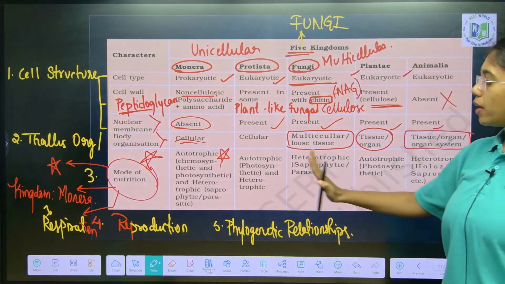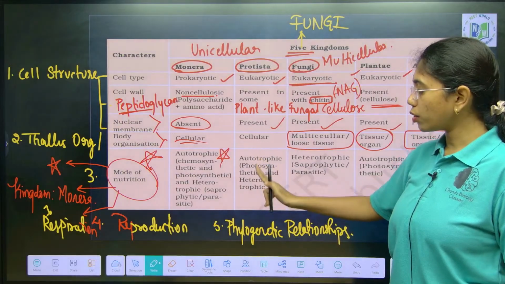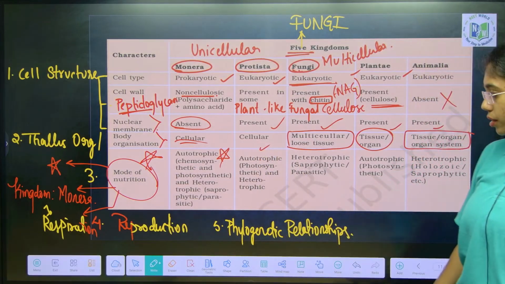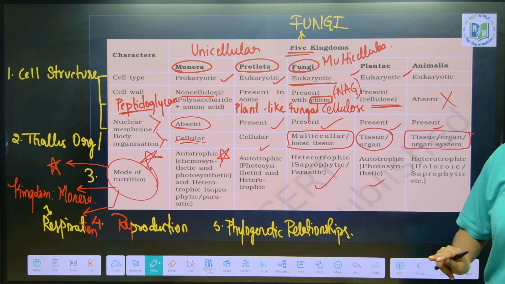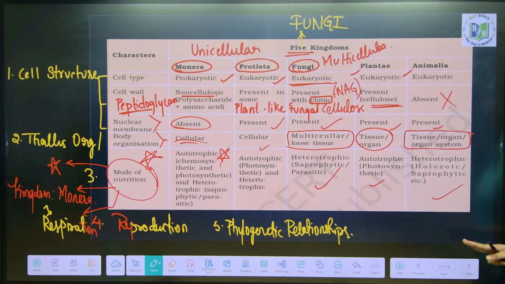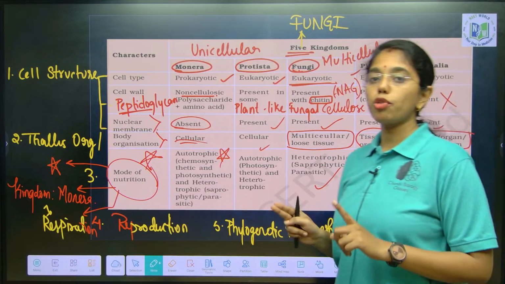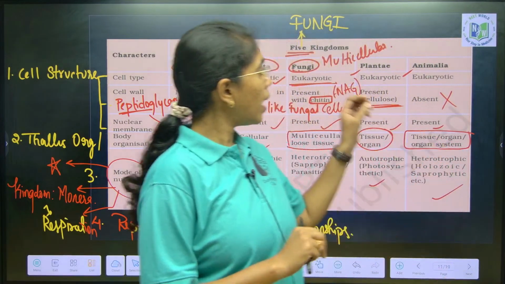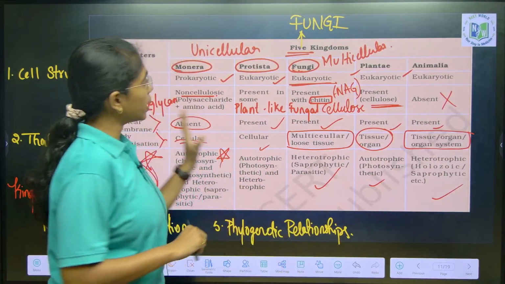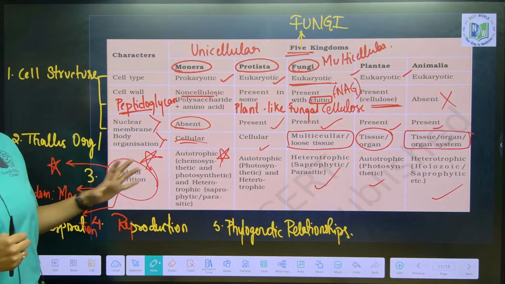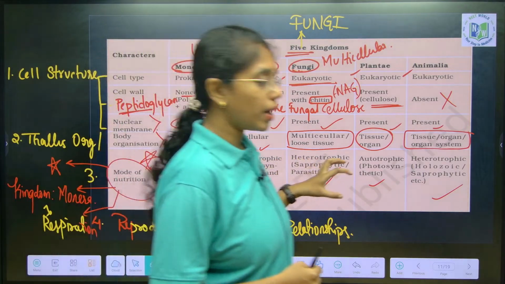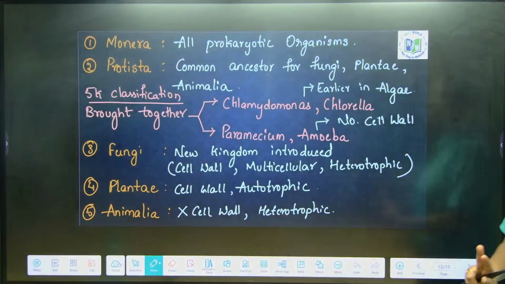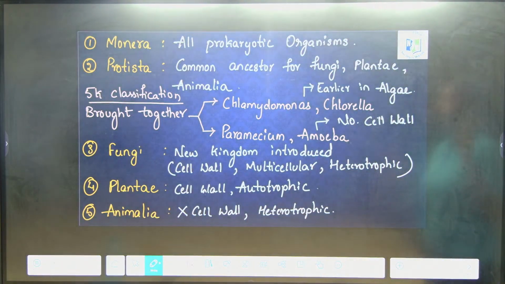Clear, right? Only in Protista can you see both autotrophic and heterotrophic modes of nutrition as well. Only heterotrophic in fungi, only autotrophic in plantae, and only heterotrophic, holozoic or saprophytic mode of nutrition in Animalia. This is the complete table that we are going to learn, the 5 kingdom system of classification. Clear till here? Any doubts anywhere? And then, these are the key takeaways of the 5 kingdom system of classification.